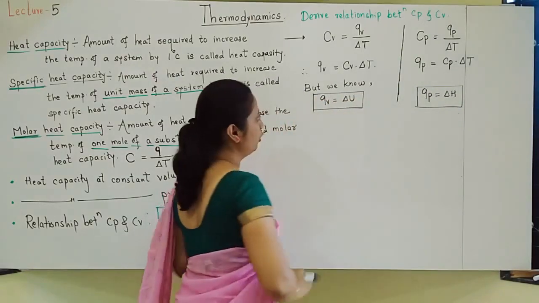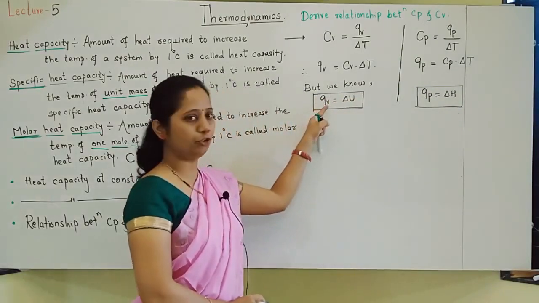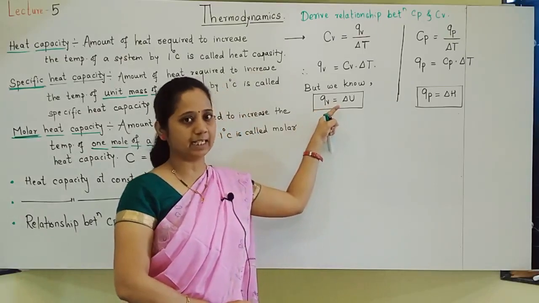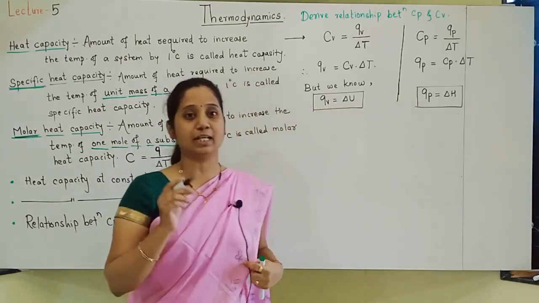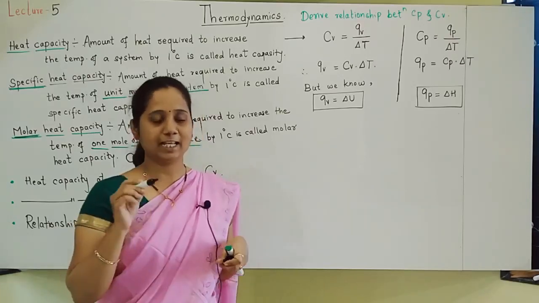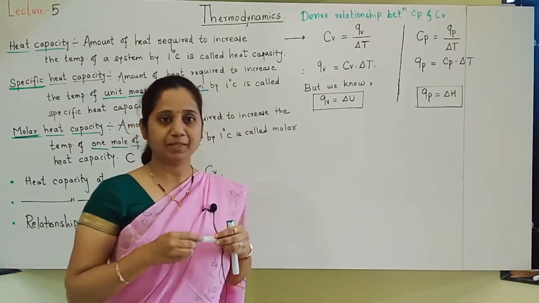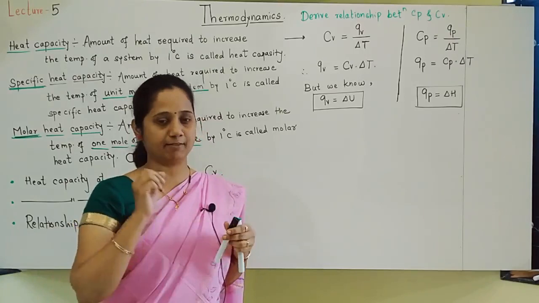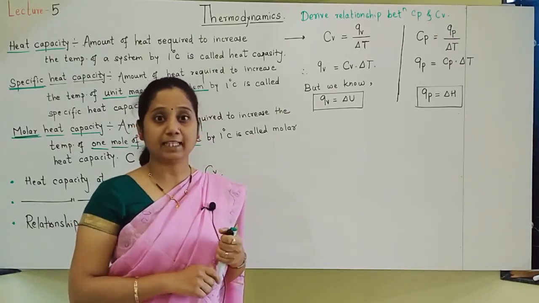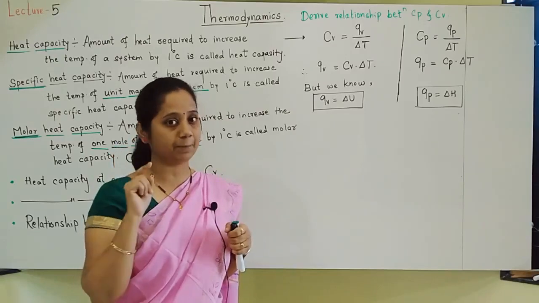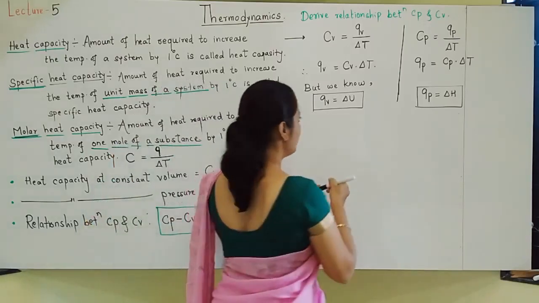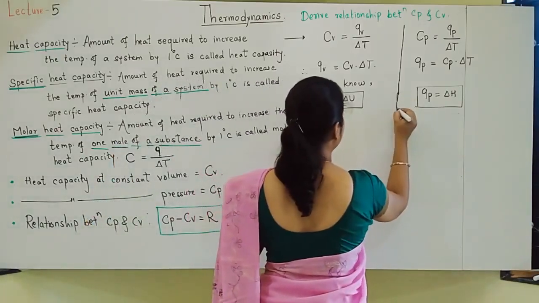At constant volume, heat at constant volume is always equal to change in internal energy. Heat at constant pressure is always equal to change in enthalpy. What is H? H is the symbol for enthalpy. In the previous video, this topic is covered. What is enthalpy? Enthalpy is total heat content, that's why the symbol for enthalpy is H.